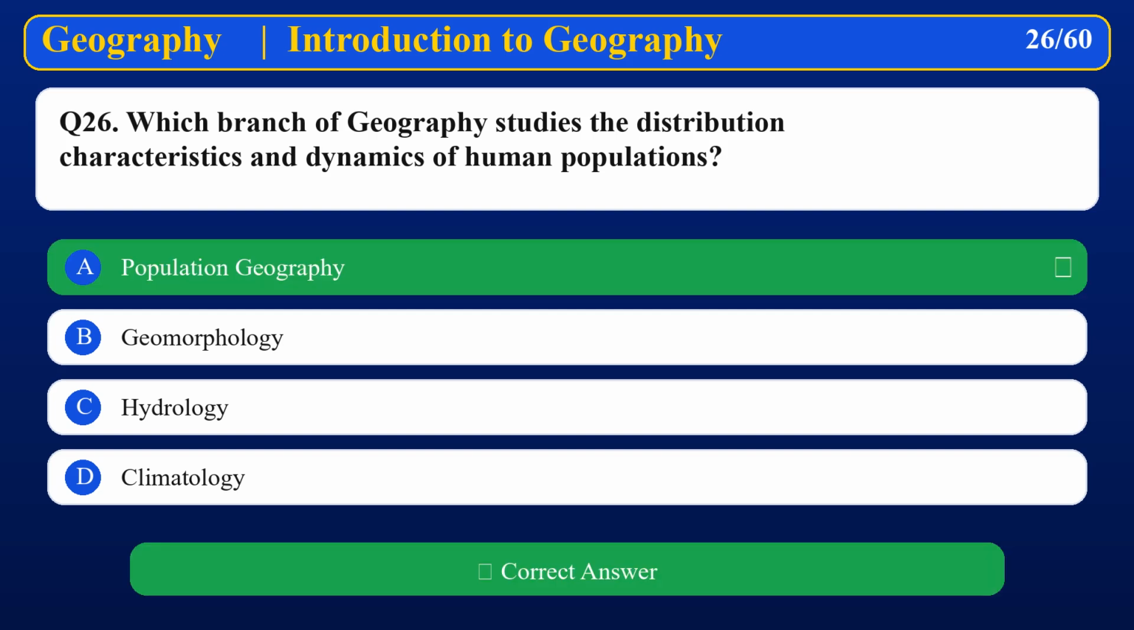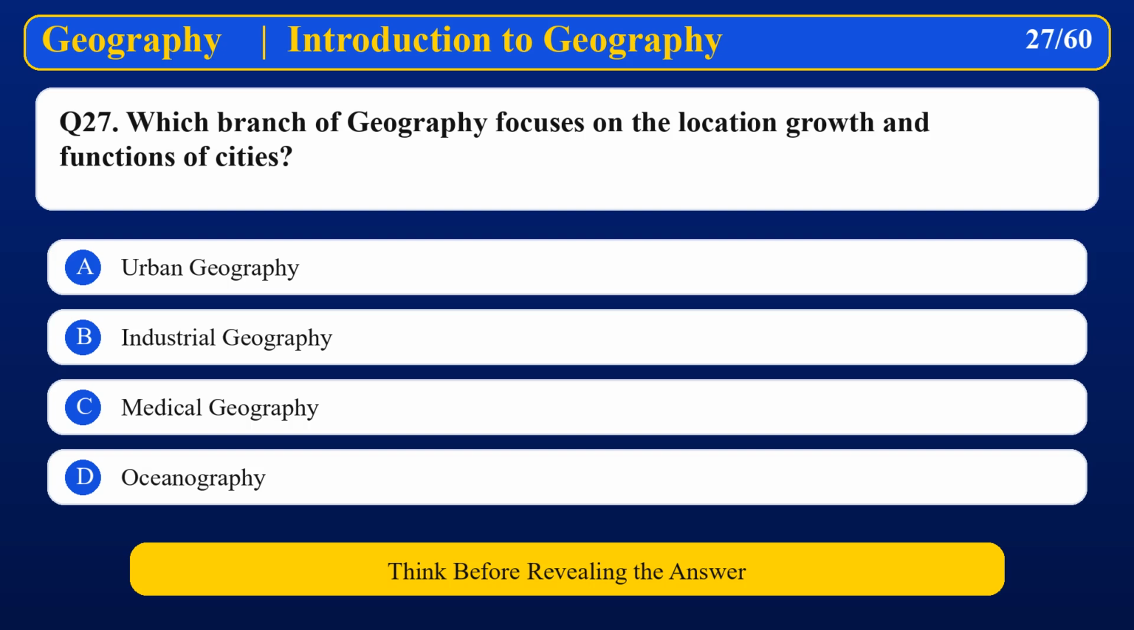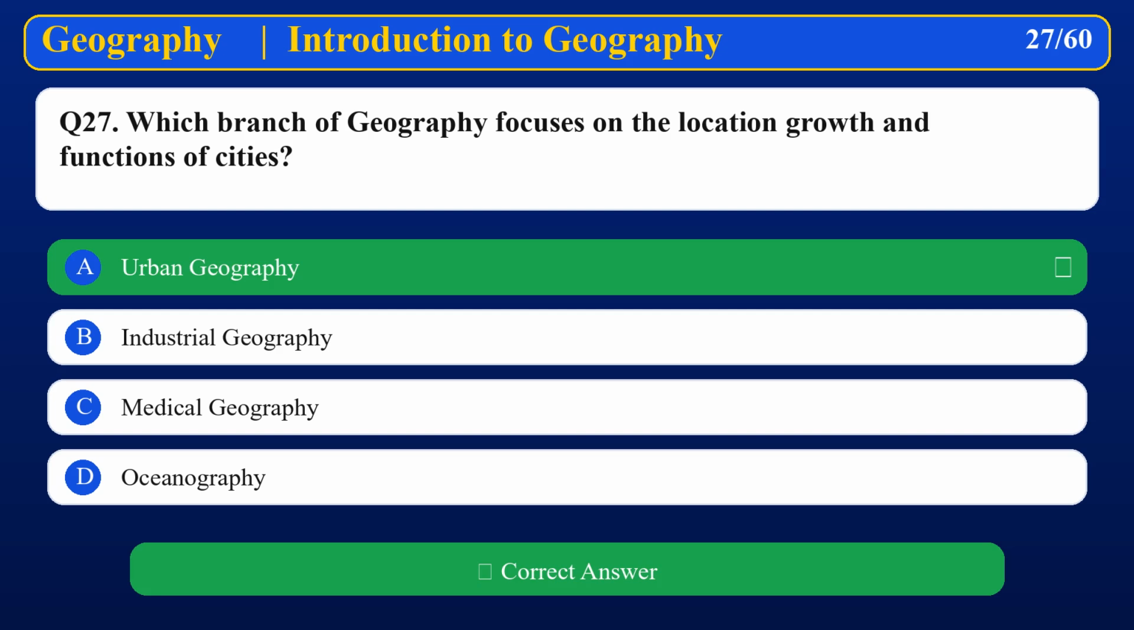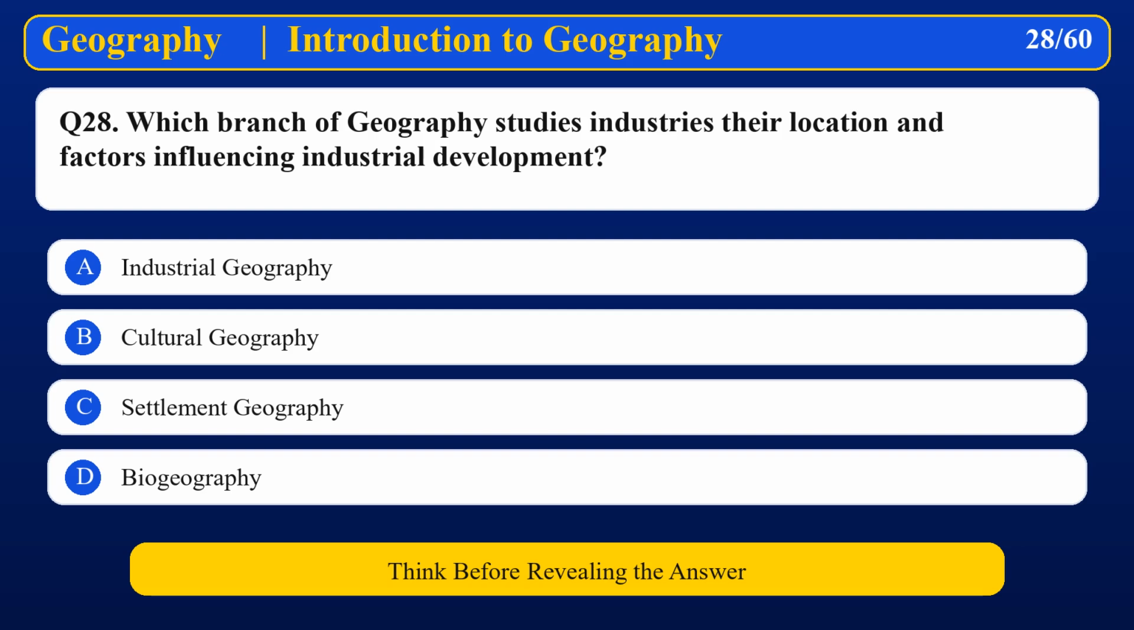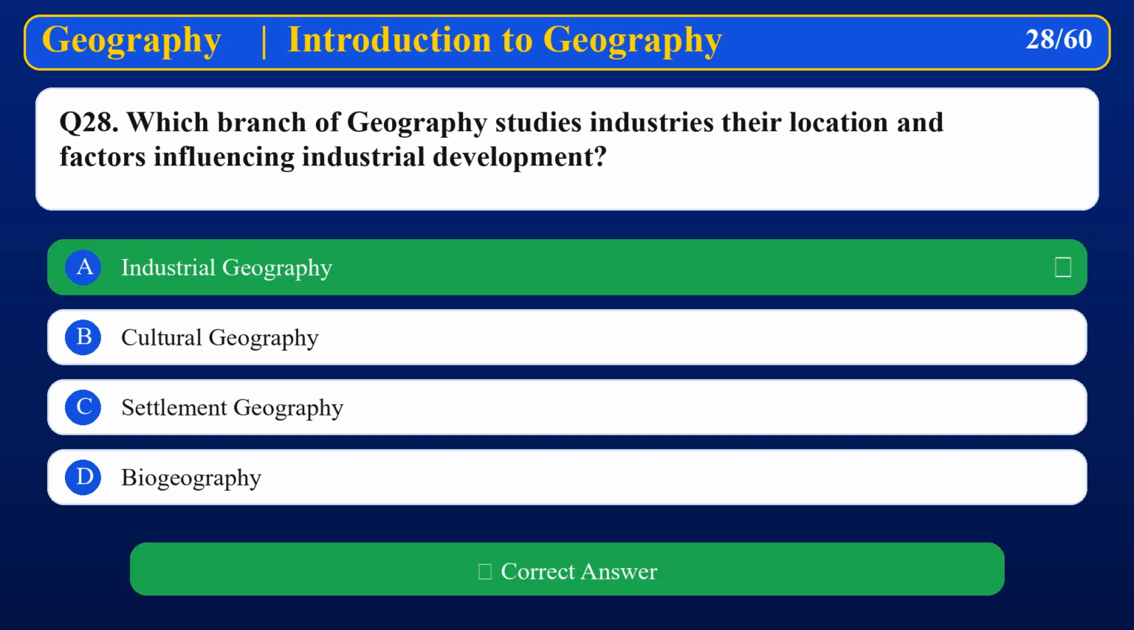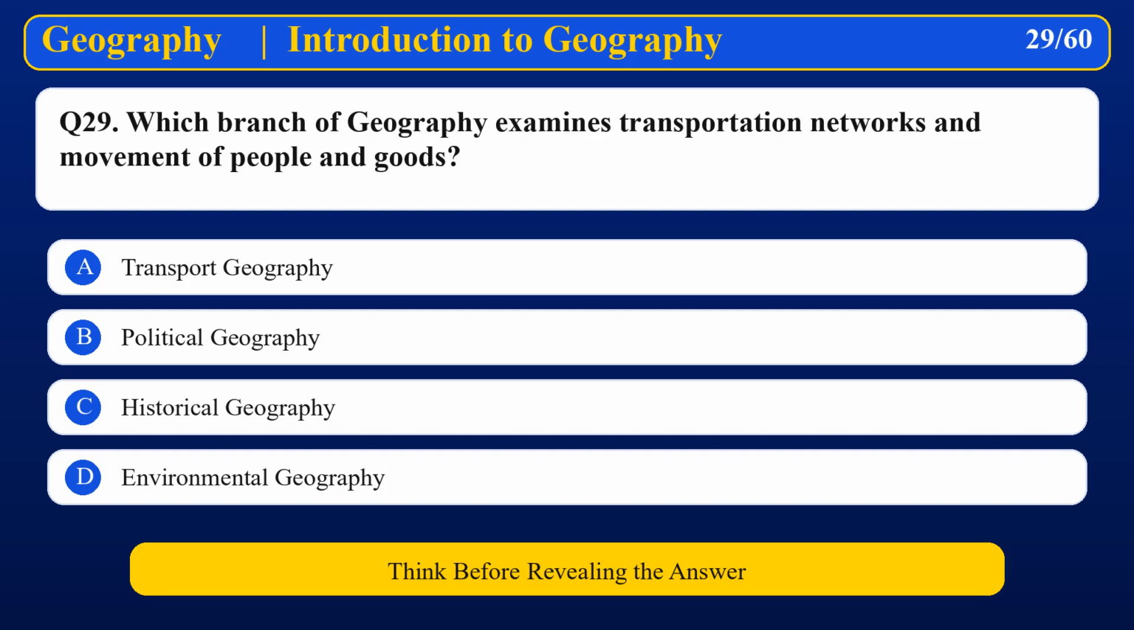Population geography. Which branch of geography focuses on the location, growth, and functions of cities? Urban geography. Which branch of geography studies industries, their location, and factors influencing industrial development? Industrial geography. Which branch of geography examines transportation networks and movement of people and goods?